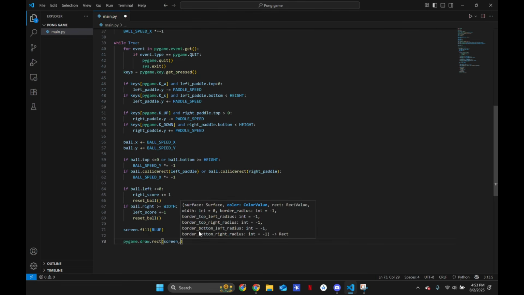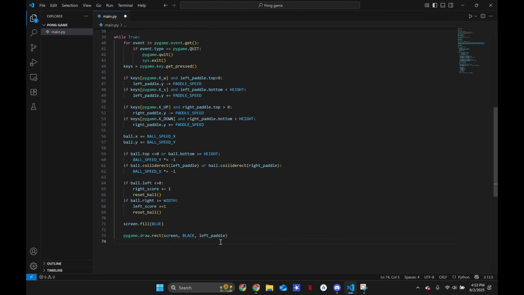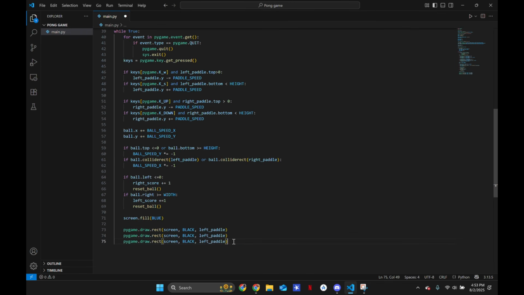What color should we do our paddle? Black. Yeah, we can do our paddle black. So black, left paddle. There we go. Then we're going to do this for everything. So I'm just going to copy this and paste, and paste, and this is going to be right, and this is going to be our ball. There we go.